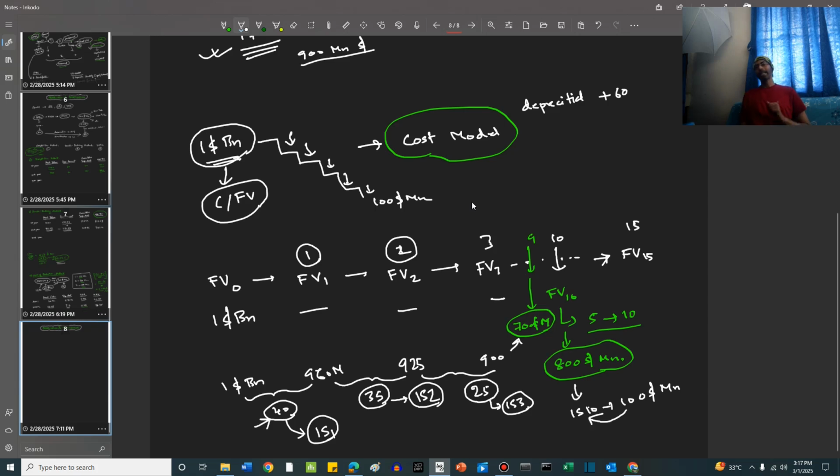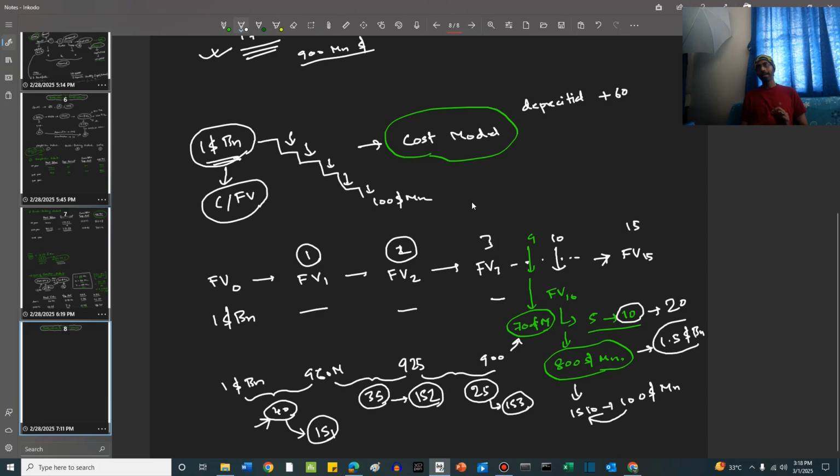Now suppose, let's say instead of 10 years, the shelf life is actually found to be another 20 years. In period 10, they find that instead of 10 years, the technology can last for another round of 20 years. In that case, the revaluation will be much more than $800 million, friends. It will be, let's say, $1.5 billion.